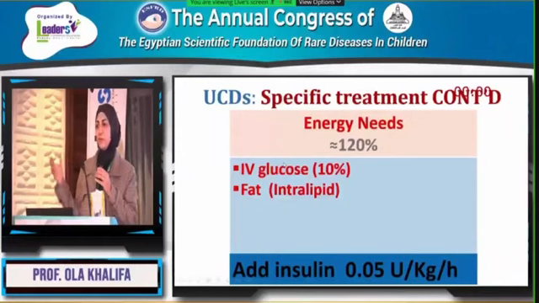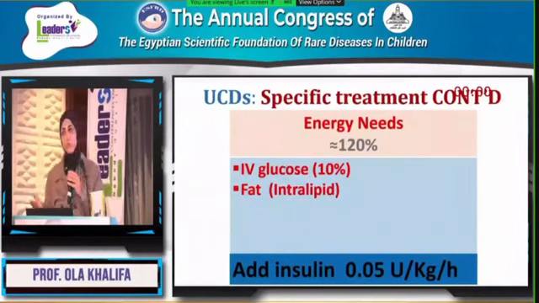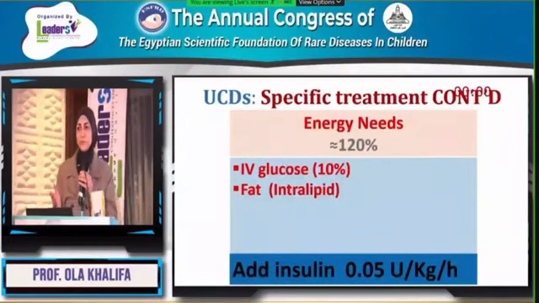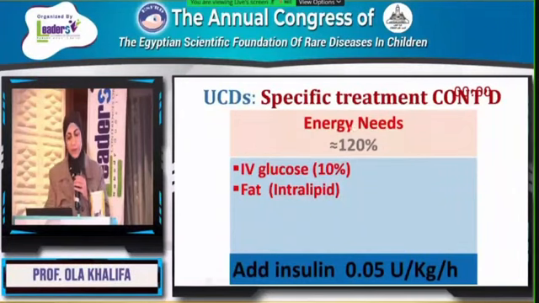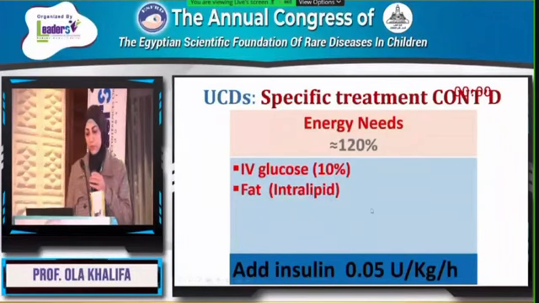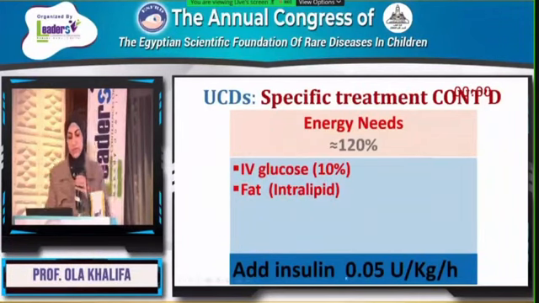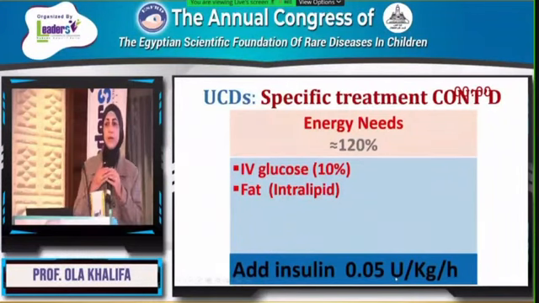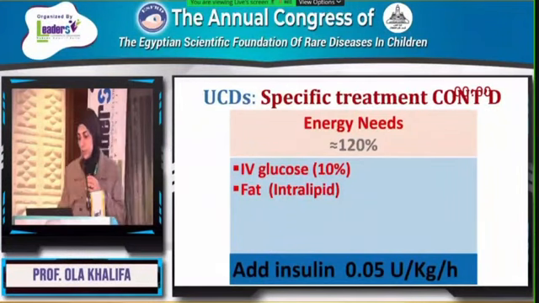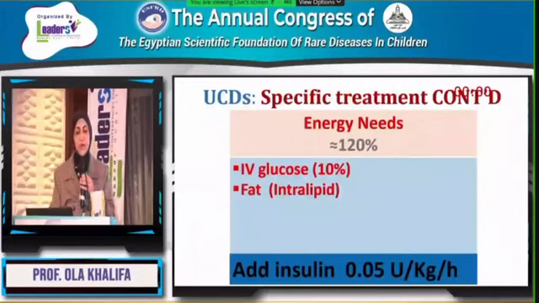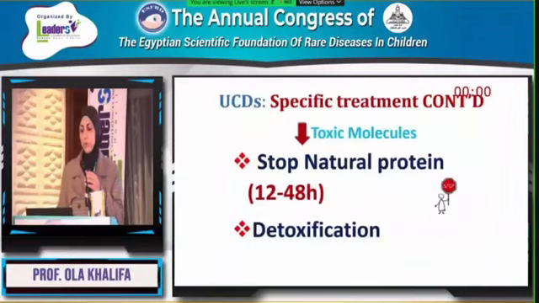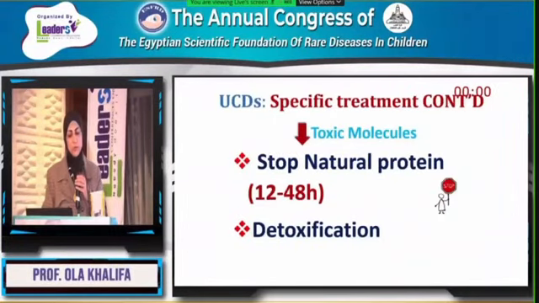If I need glucose more than 12.5%, because the peripheral line allows up to 12.5%, I insert a central line. For the calorie requirement, I can add intralipid, and I also start insulin at 0.05 unit per kg per hour. If the patient is hyperglycemic, I should not decrease the glucose concentration. I start the insulin and then manage according to the DKA protocol with frequent monitoring of glucose level.